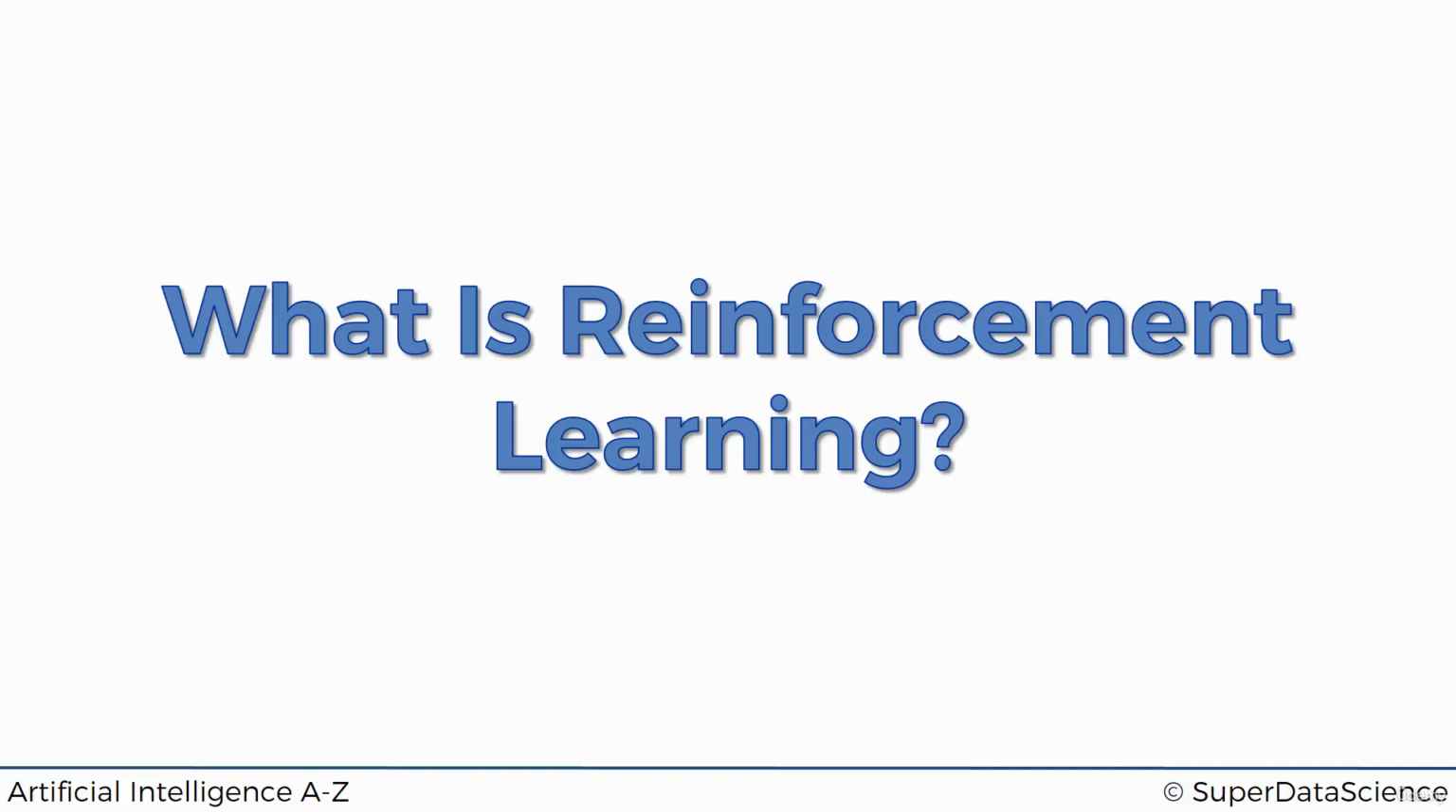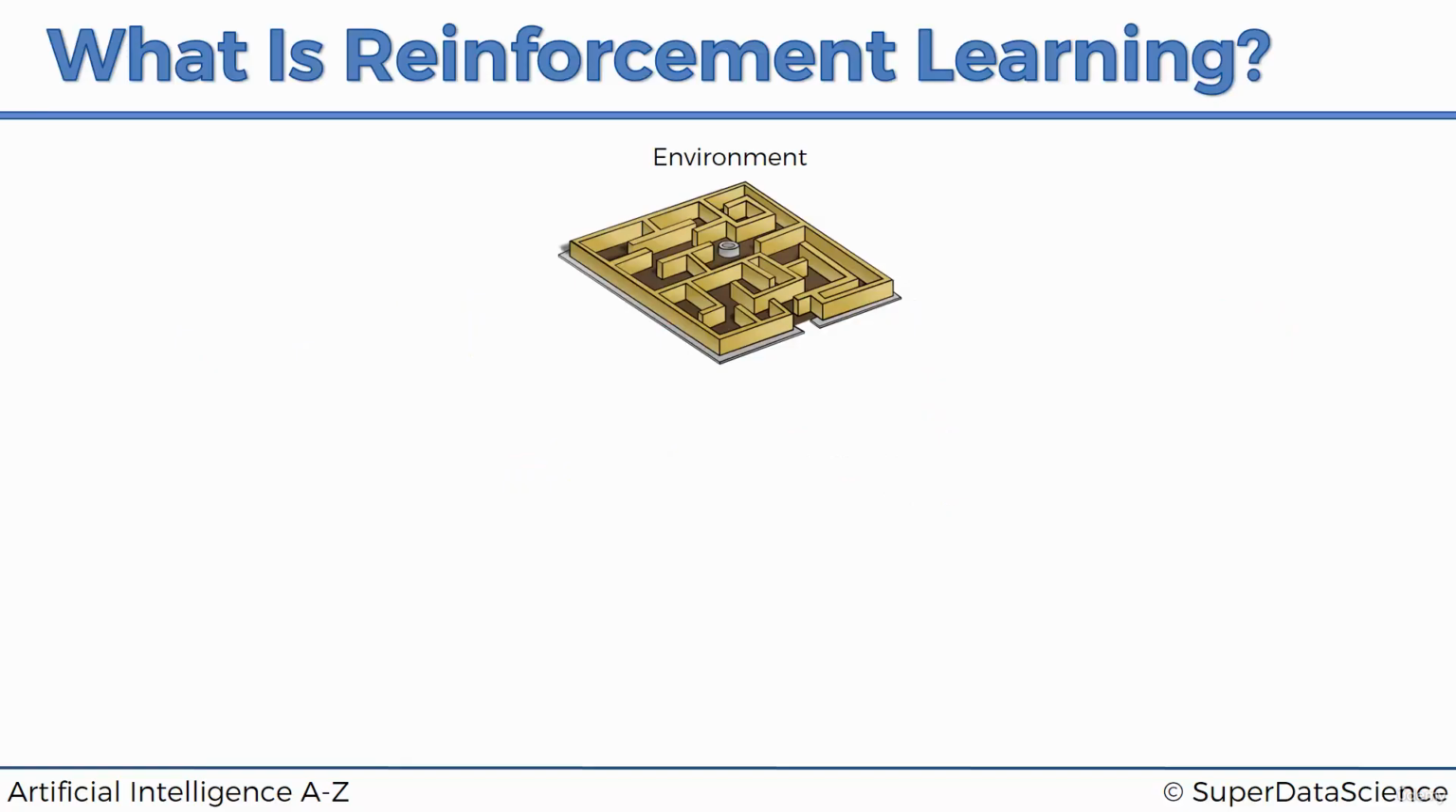So let's get started. Here we've got a little maze, and this maze is our representation of an environment, and that's what we're going to be dealing with. In this course, we're going to be dealing with certain environments in which our artificial intelligence is going to be performing, taking actions, looking to beat these environments, looking to win in these environments.